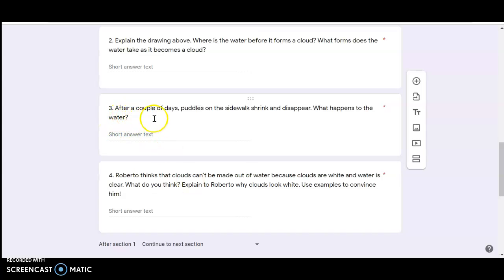Number 3, after a couple of days, puddles on the sidewalk shrink and disappear. What happens to the water?